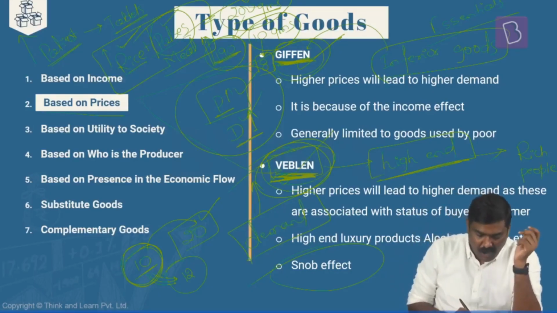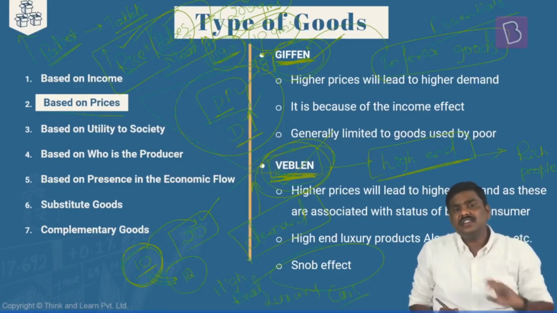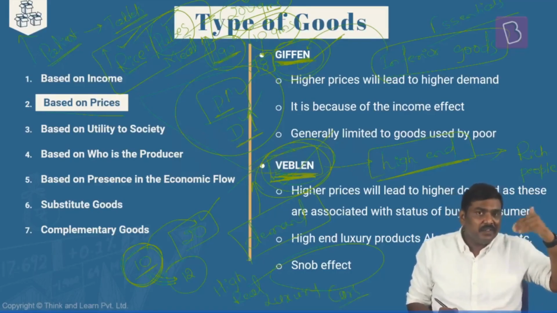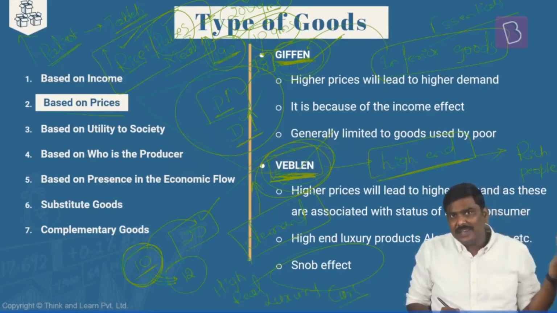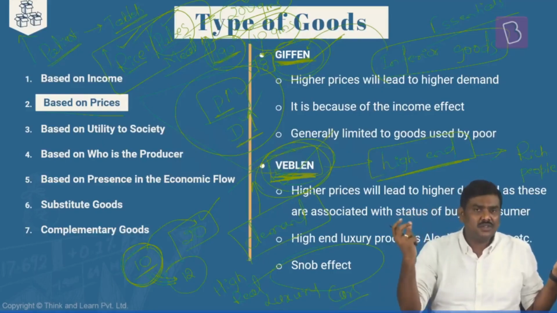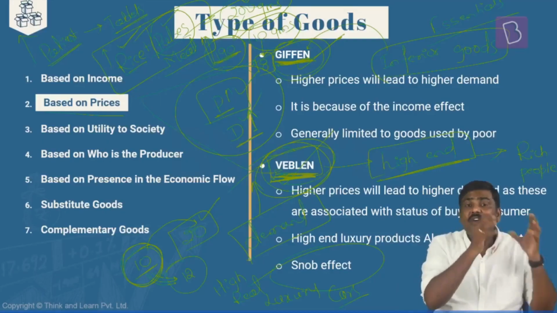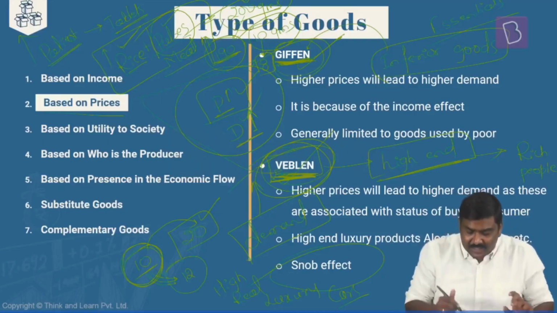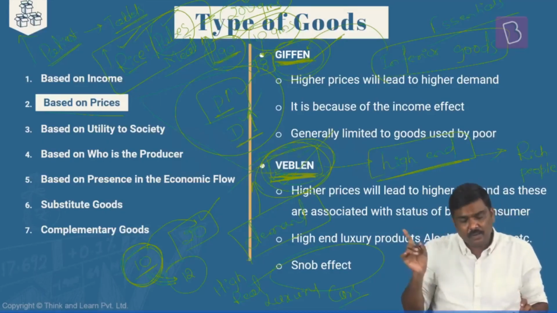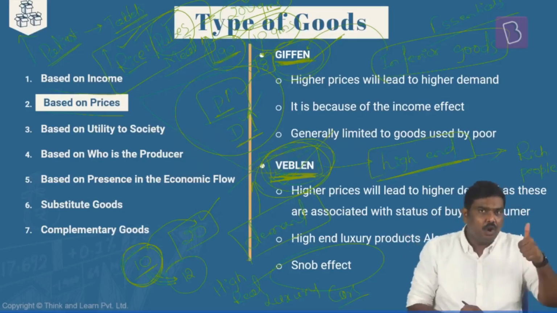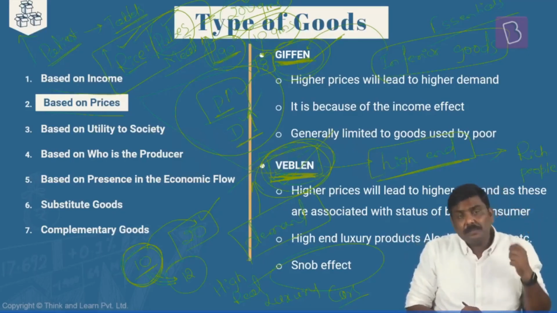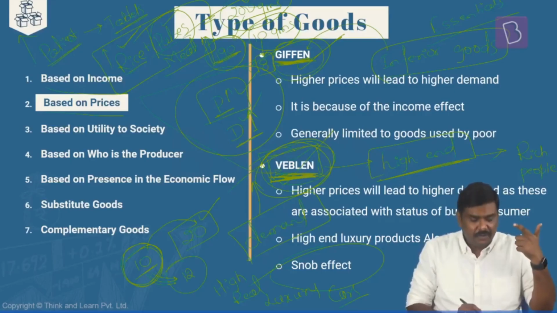For example, high carat diamonds, high-end real estate, luxury real estate, luxury cars, sports vehicles, etc. So as the prices of these products keep on increasing, there is a small section of the society in any economy for that matter who will demand more and more of such goods. That is the set of goods referred to as Veblen goods. So based on the income, normal, inferior. Based on the prices, Veblen and Giffen.